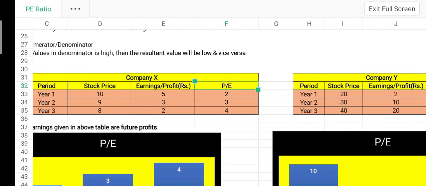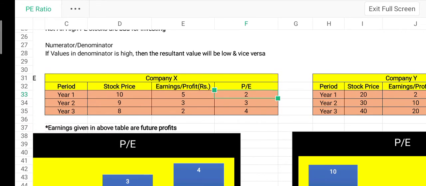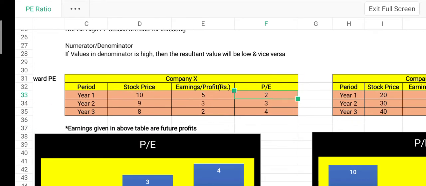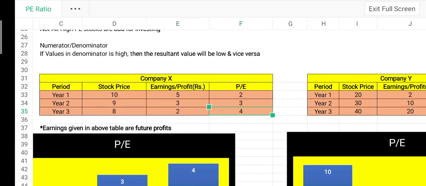So he invests in this stock without assessing the future PE and the growth of the company. In the second year, company X has earnings of 3 rupees. So the PE ratio increases to 3. In the third year, the company's earnings decrease to 2, so the PE ratio increases to 4. So the earnings or profits of company X go on decreasing and the PE ratio goes on increasing. The stock price gradually decreases.